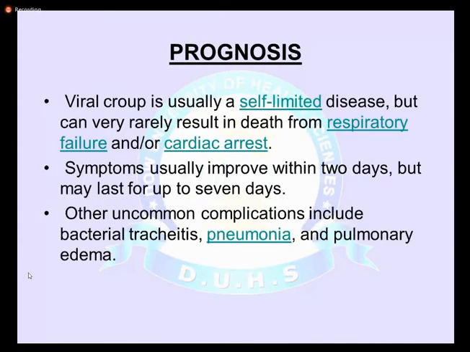Regarding the prognosis, viral croup is basically a self-limited disease. You usually do not require any management, only reassurance, unless the child presents with moderate to severe distress. Then you have to treat the child. The symptoms usually improve within 2 days, but if it is of a severe variety, it may last for about a week, not more than that, because most of the time it's a viral etiology. Other uncommon complications of croup: the child may develop lower respiratory tract infection, tracheitis, or pulmonary edema. These complications usually present in less than 1% of children.